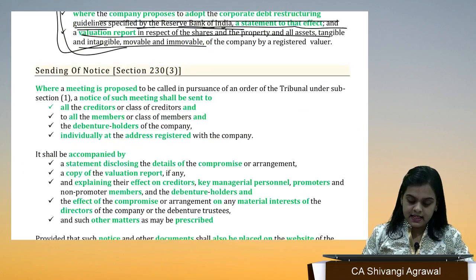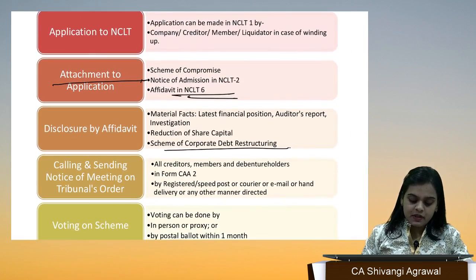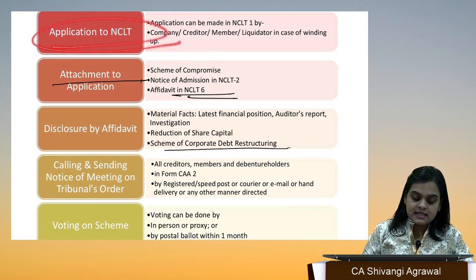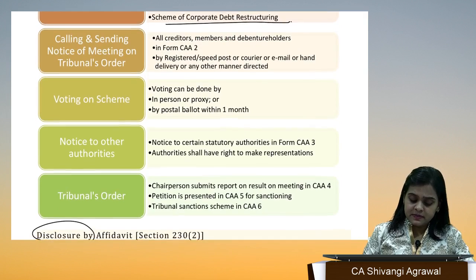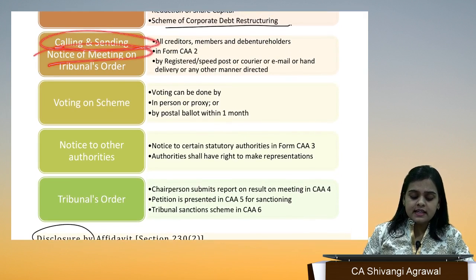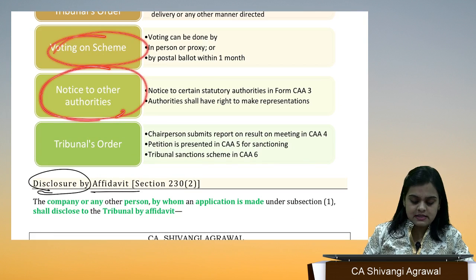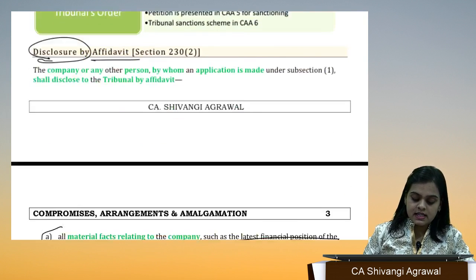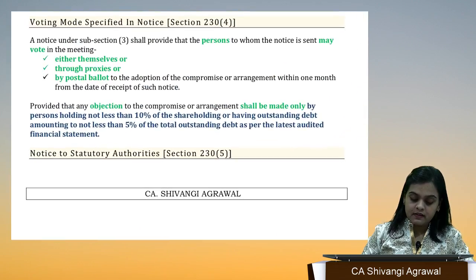See, once again, let me just quickly brief you on this chart. You send that application to NCLT. Along with the application, there were certain attachments. There was disclosure by affidavit. Then comes the calling and sending of notice of meeting on the tribunal's order. Then comes the voting on the scheme, and actually before voting only, notice is also sent to other authorities, and now we have turned to voting. We'll come to voting. Right.